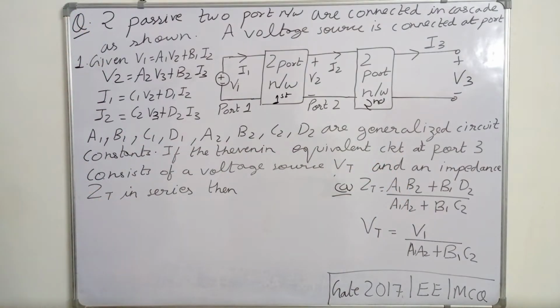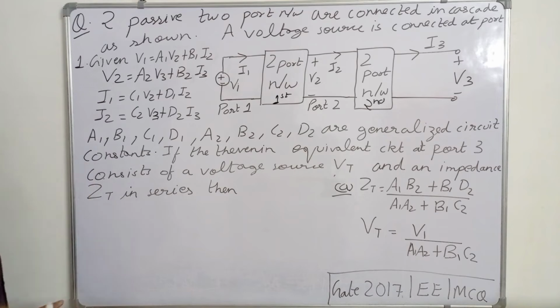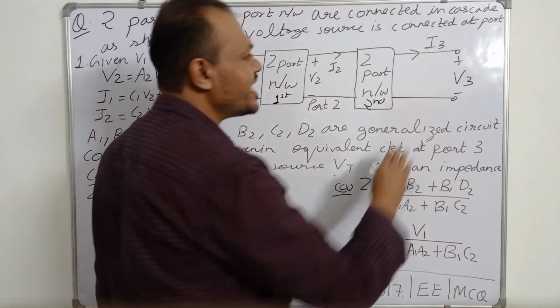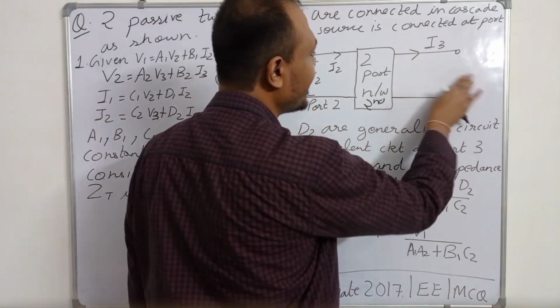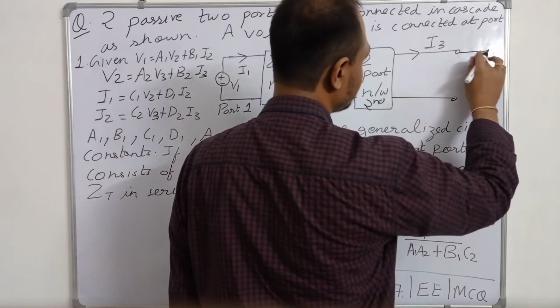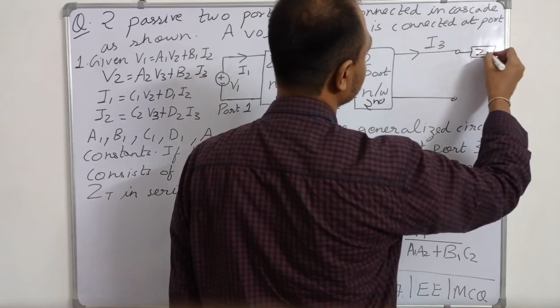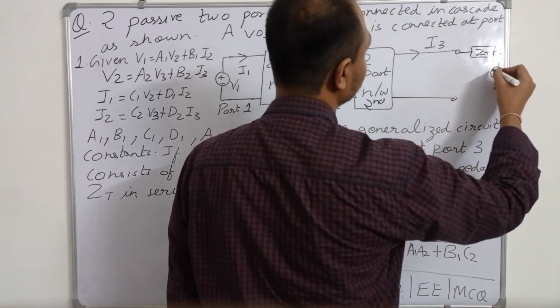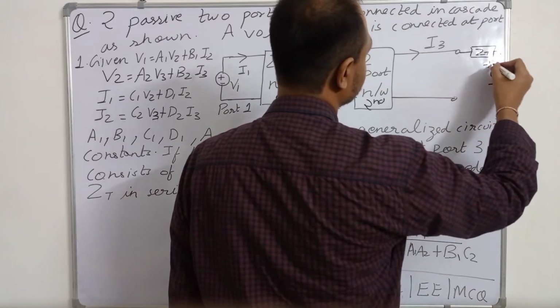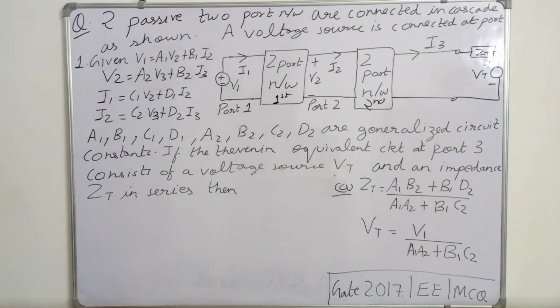Now it says that a Thevenin equivalent circuit is connected at port 3, and it consists of a voltage source Vt and an impedance Zt in series. So this is the Thevenin network which is connected at port 3.